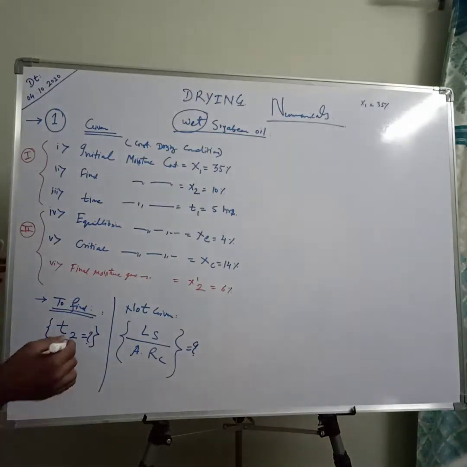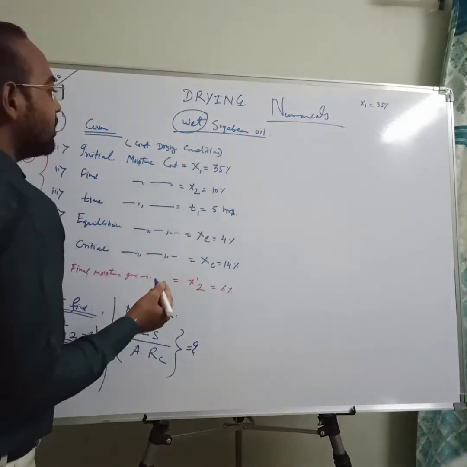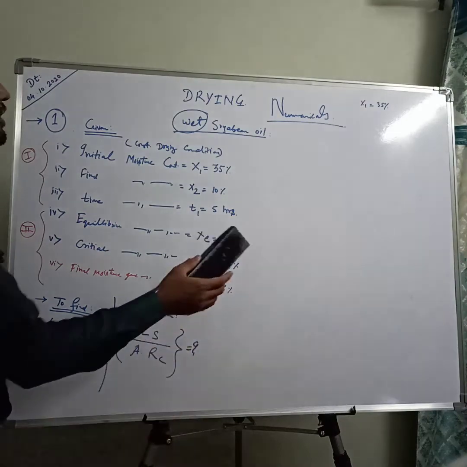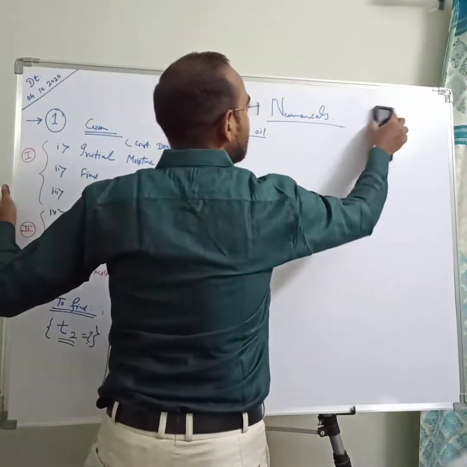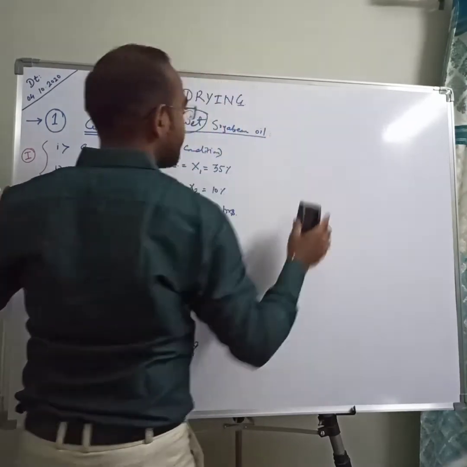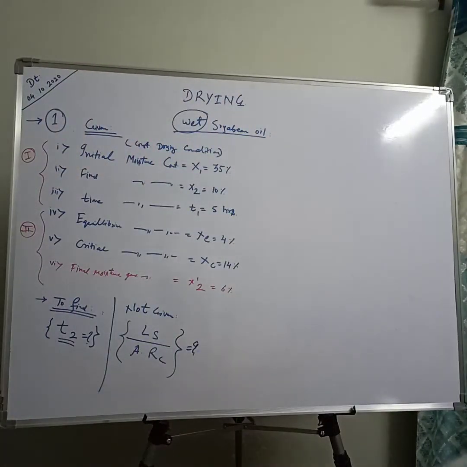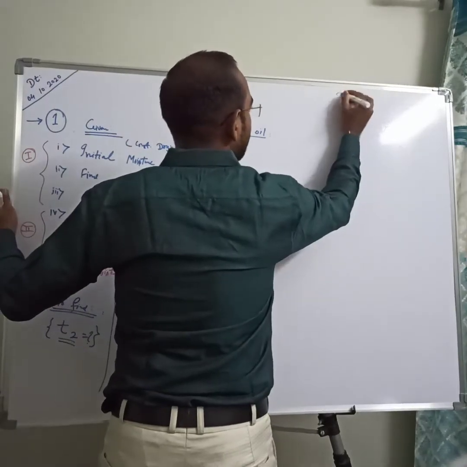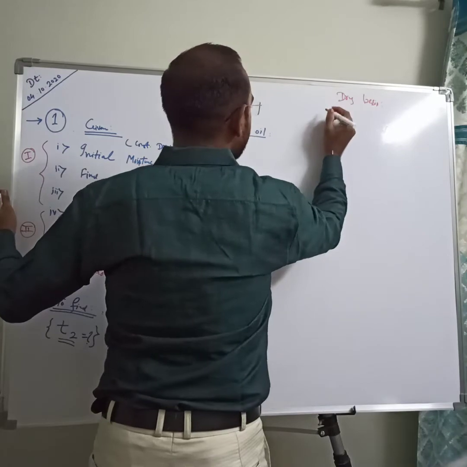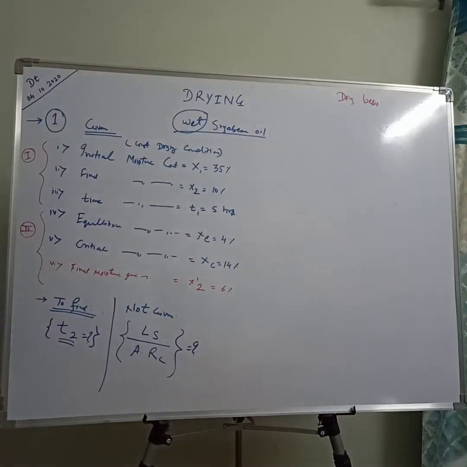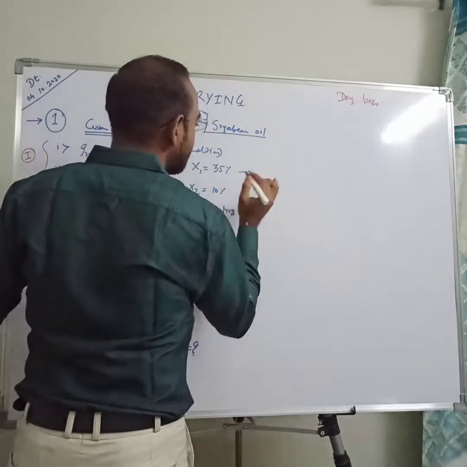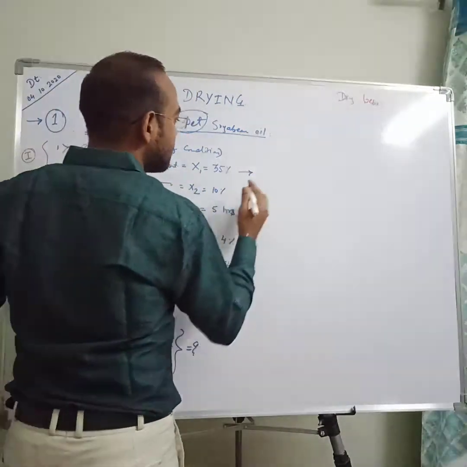Before that, we convert the values into dry basis, because all the values are given on the wet basis. Before converting to dry basis, we need to first convert them into fractions.